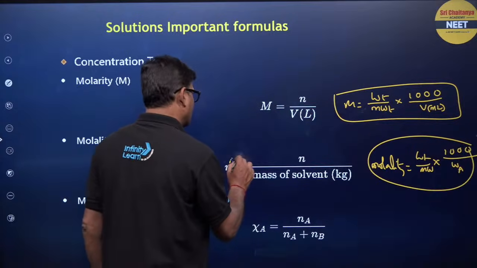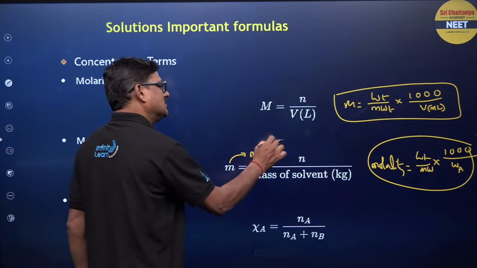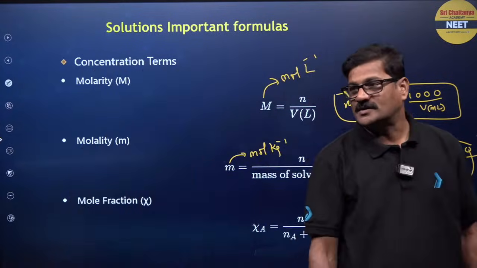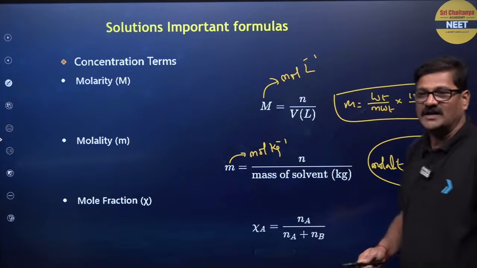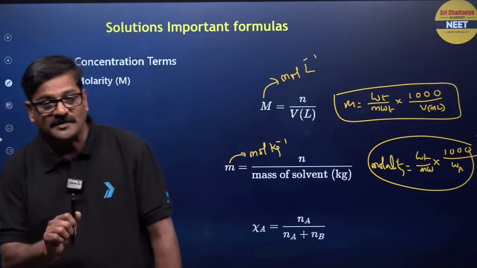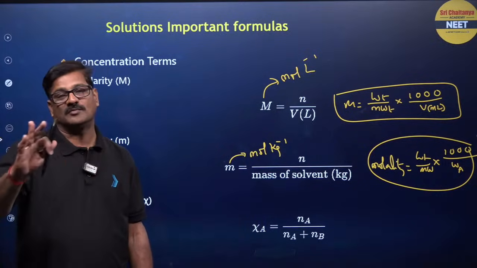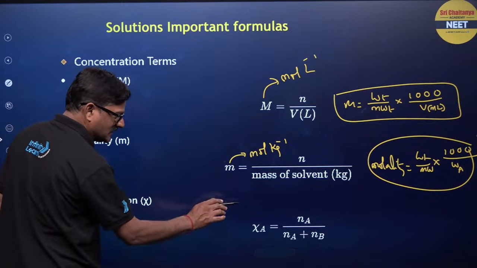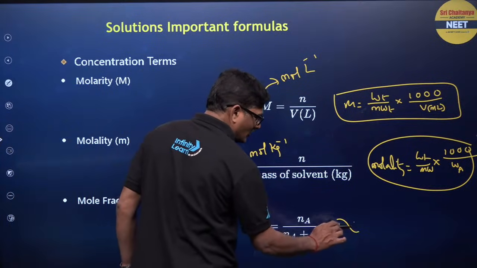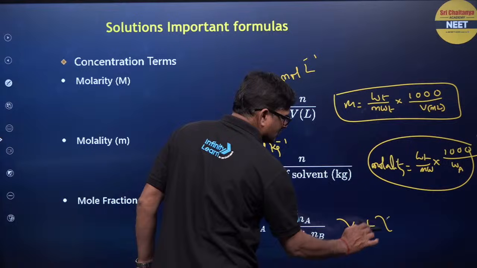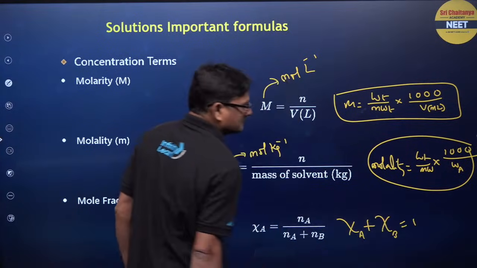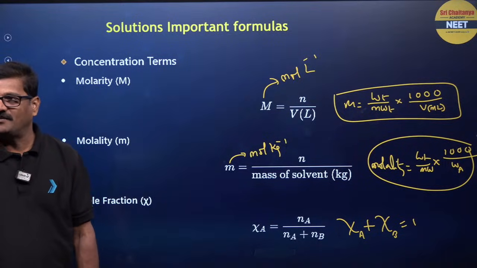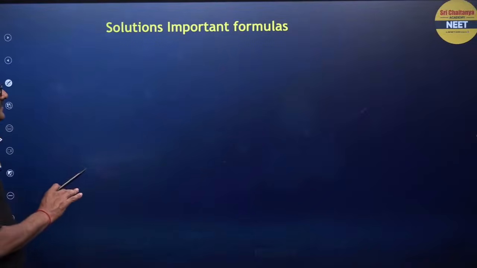So what is the unit here? Mole per kg, and it is mole per liter, right? Units काफी important है बेटा. And mole fraction, it is defined as the ratio of number of moles of a component to the total number of all components. It has no unit because it is a relative phenomena here. Mole fraction of A plus mole fraction of B is supposed to be equal to 1. If you have any doubts, please let us know. Now in this molarity,